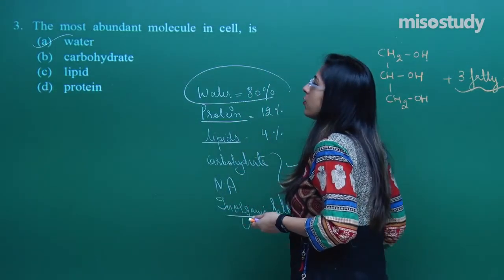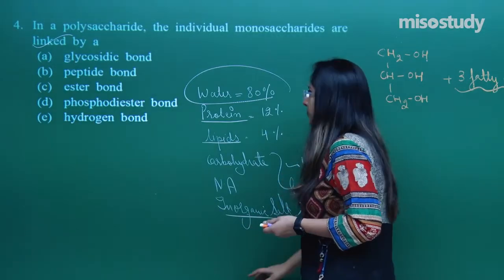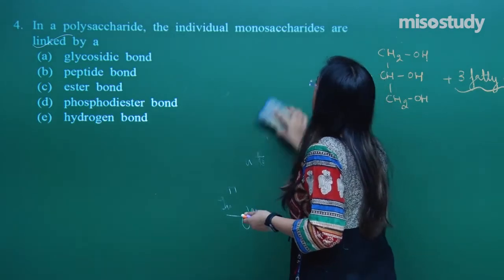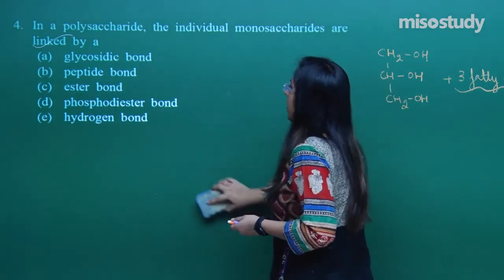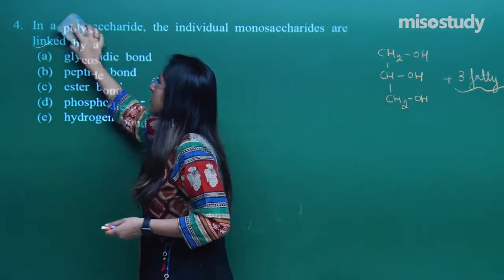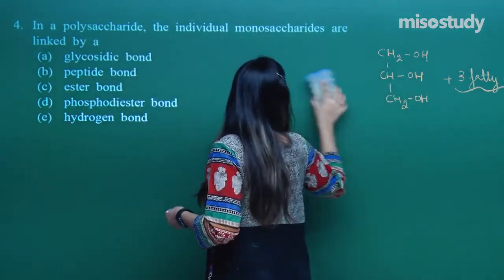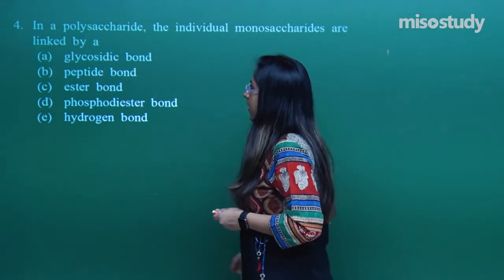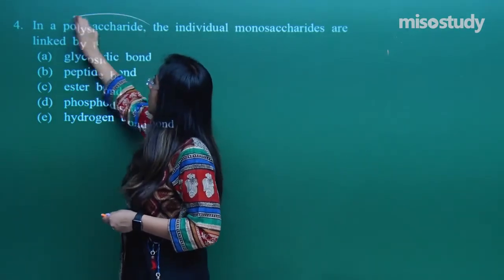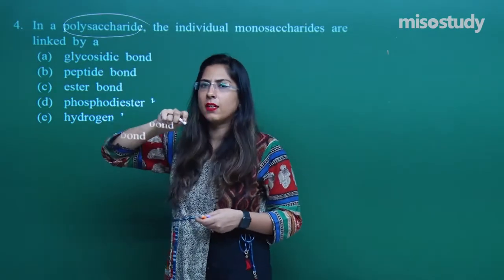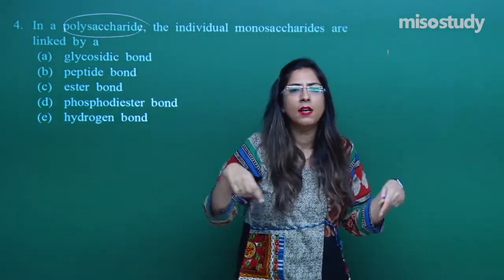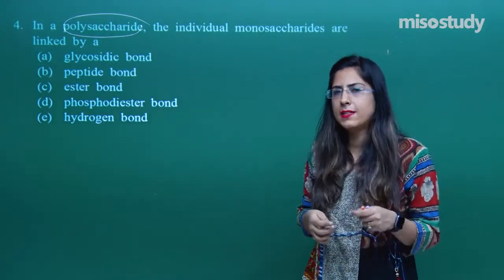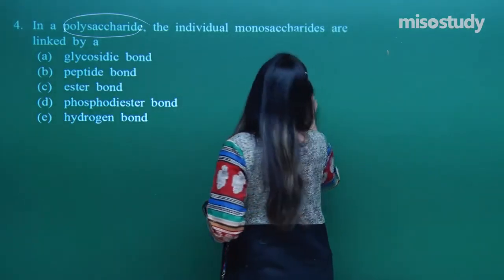Let's look at the next question, question number 4. In a polysaccharide, individual monosaccharides are linked by. They are discussing the polysaccharide. Now, can you give an example of a polysaccharide? We have very good examples, like you can take the example of cellulose, you can take the example of starch. Let's look at the structure of starch.